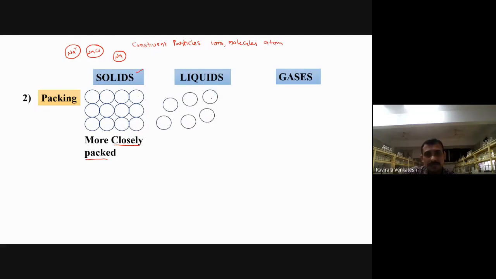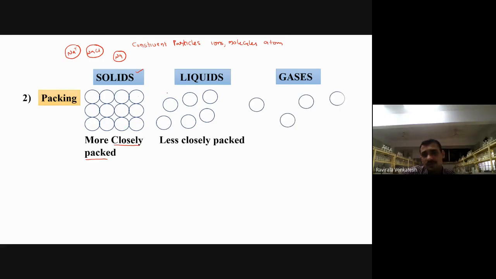Now, when you observe the liquid state, again some spheres you are observing here. These spheres are not closely packed. There is a gap present between the constituent particles, a large gap. Because of this gap, liquids can move a little bit. Water moves very fast because of kinetic energy and this space. But solids can't move on their own, unless you pick them up. Why? Because they are closely packed like this, right?